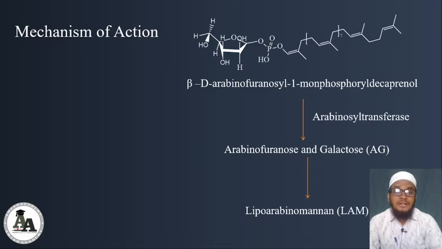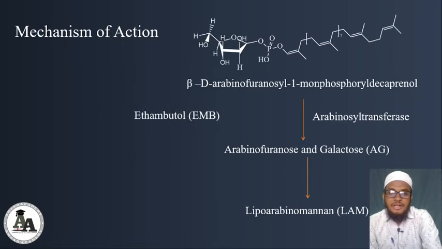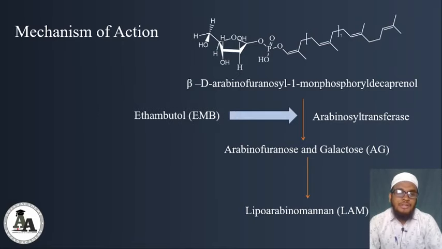Now what our drug does with this is it stops or inhibits the arabinosyl transferase enzyme, which will not make further constituent particles of the bacterial cell wall. It stops at the first step and does not let it make the bacterial cell wall.